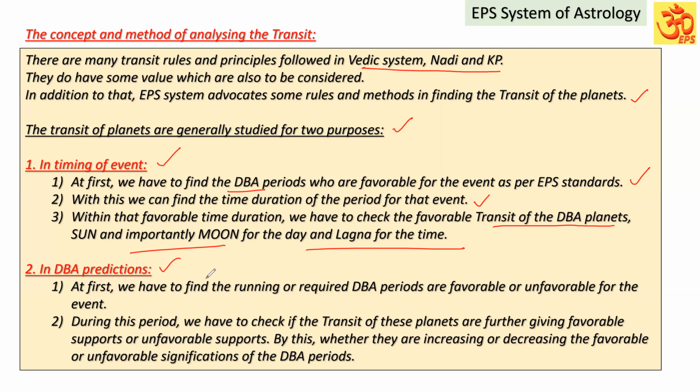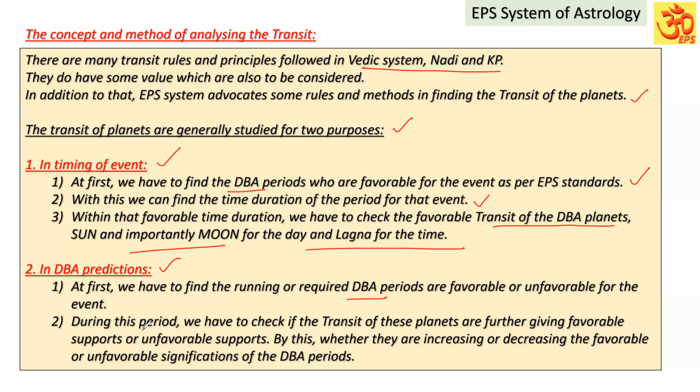Suppose for the DBA prediction, somebody is coming and asking, when running a particular Dasa Bhukti, how it is going to be for the particular event, or in general, how it is going to be. So they will be asking. That is called DBA predictions. At first, we have to find whether the running or required DBA periods are favorable or unfavorable for the particular event. Some people will be asking, sir, next year how it is going to be. During that period, what are the DBAs running, whether they are all favorable or unfavorable for the event, we have to check.